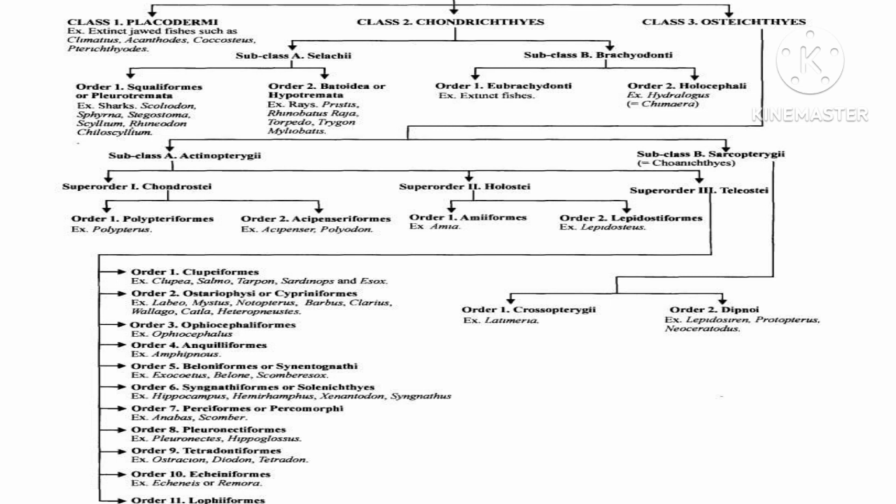Subclass A Selachii is again classified into 2 orders: order 1 Squaliformes or Pleurotremata, and order 2 Batoidea or Hypotremata.